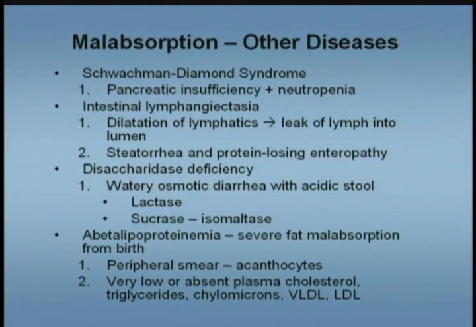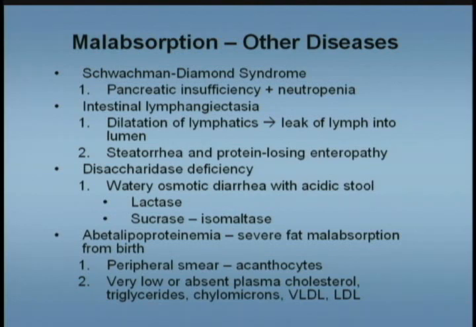Other causes of malabsorption, Shwachman-Diamond syndrome. These patients act almost like cystic fibrosis in that they have a pancreatic insufficiency, but they also have a neutropenia. So a CBC is helpful there in showing the neutropenia. And these patients are at higher risk for infections.